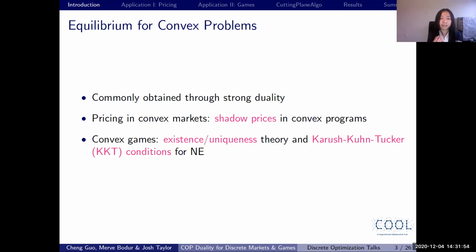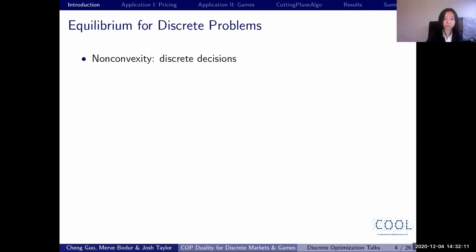Similarly, if we have a game and each player is trying to solve a convex optimization problem, then there are well-established existence and uniqueness theories for the Nash equilibrium. And also we can use Karush-Kuhn-Tucker, or KKT, conditions to calculate the Nash equilibrium.